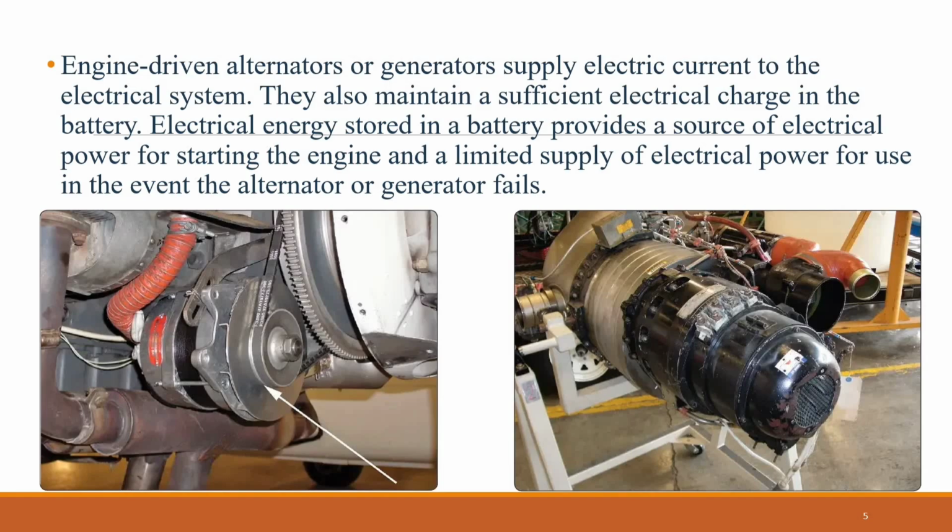Alternators have several advantages over generators. Alternators produce sufficient current to operate the entire electrical system, even at slower engine speeds, by producing alternating current, AC, which is converted to DC. The electrical output of an alternator is more constant throughout a wide range of engine speeds. Let's not get stuck on it because we will talk deeply about alternators and generators in our next lessons.